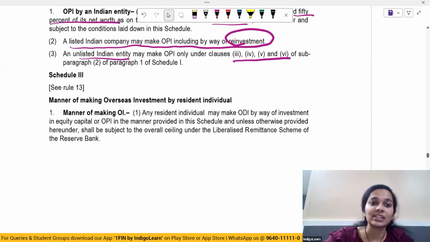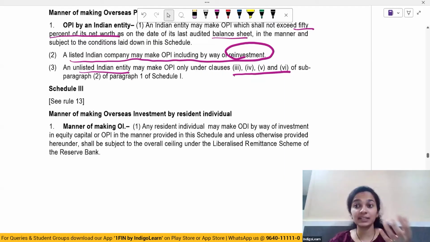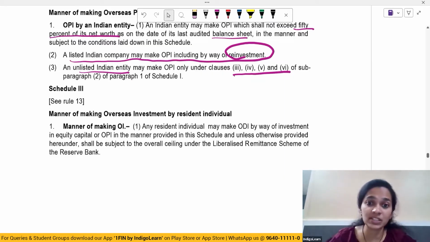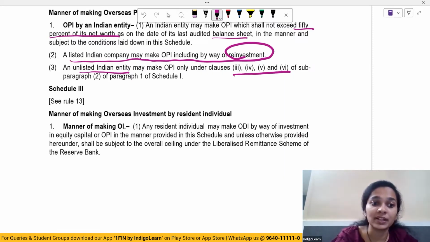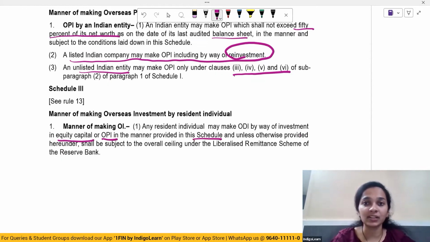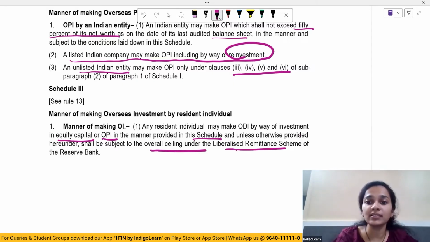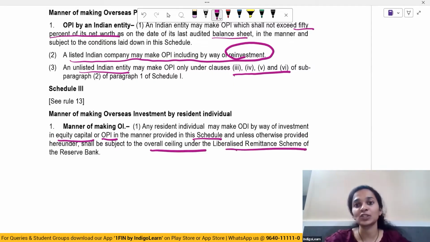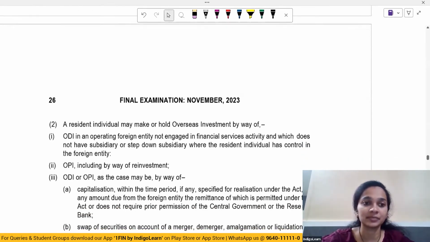And Schedule 3 talks about how a resident individual may make overseas investment by way of equity capital or OPI in a manner which is provided under Schedule 3, unless otherwise provided hereunder, subject to the overall ceiling under the liberalized remittance scheme which is given by the Reserve Bank.